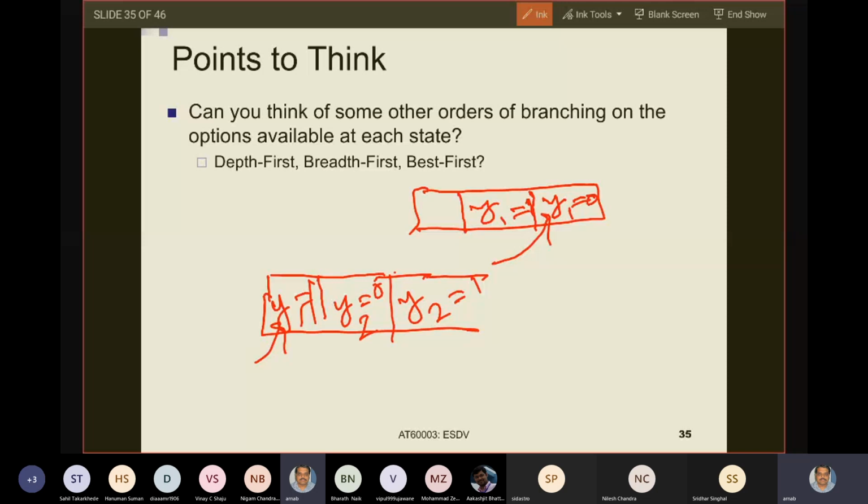So in best first search, you do not use a stack or a queue of the newly generated states. Instead, you have a priority queue. The priority queue is sorted based on FN values. Okay, let us stop before I come to that. Before I come to that, let us discuss the differences between depth first and breadth first.